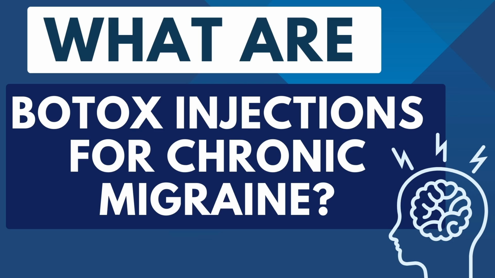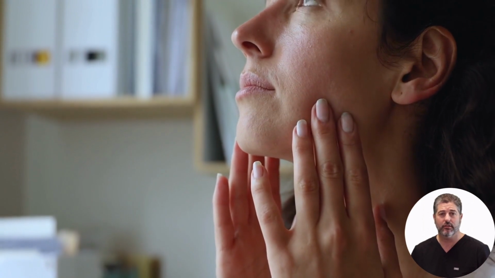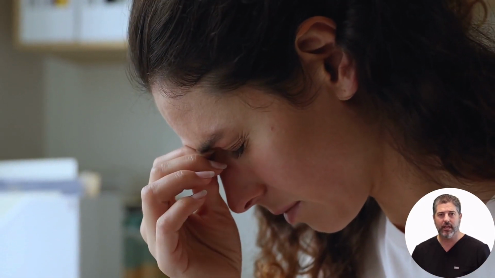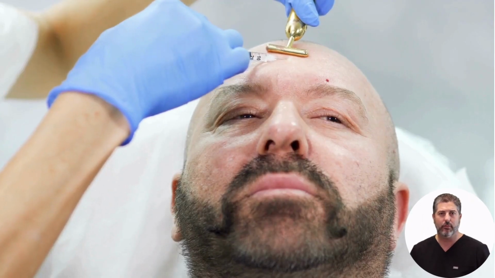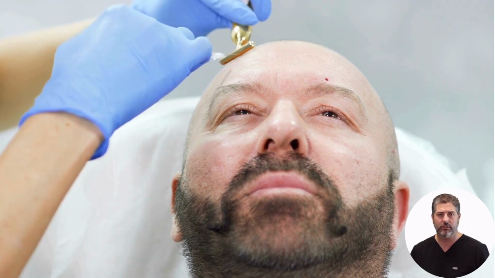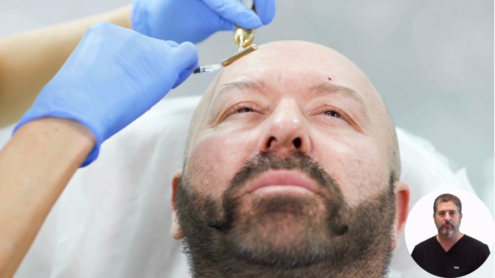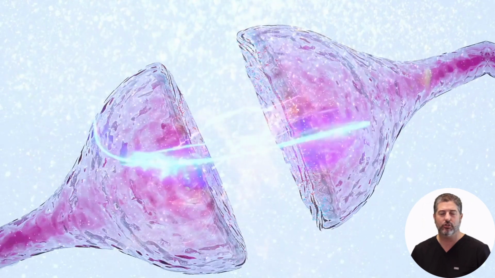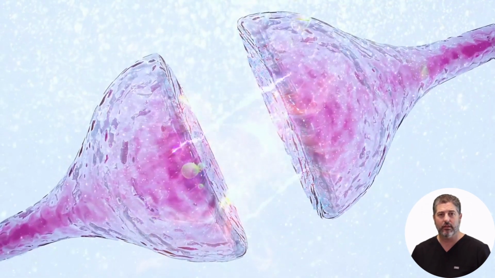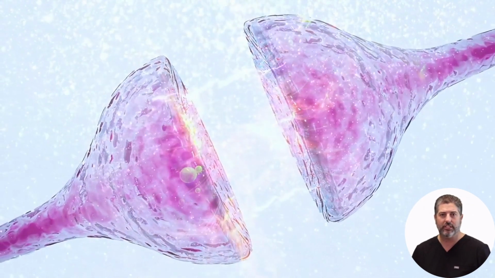What are Botox injections for chronic migraines? Botox injections for chronic migraines involve injecting Botox, a neurotoxin, into specific areas to prevent migraine headaches. The treatment involves multiple injections around the head and neck every 12 weeks to dull future headache symptoms. Botox injections are used to treat chronic migraines, typically defined as headaches occurring on 15 or more days per month.